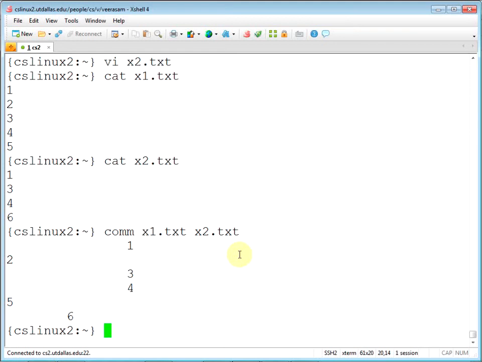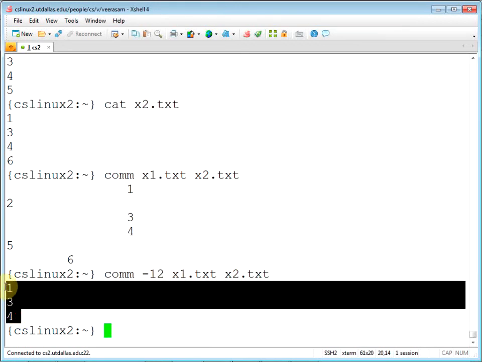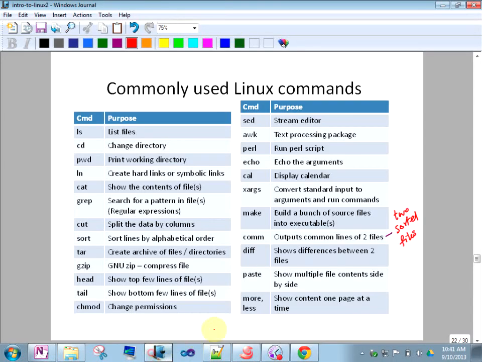Okay. So this is column-wise they are showing. Okay, there are some options to suppress which ones, and there are all kinds of stuff. See, it suppresses unique ones. So 1 means unique to this file, 2 is unique to this file, and so it prints only common stuff. That's what it means. How useful, I'm not sure, this one.